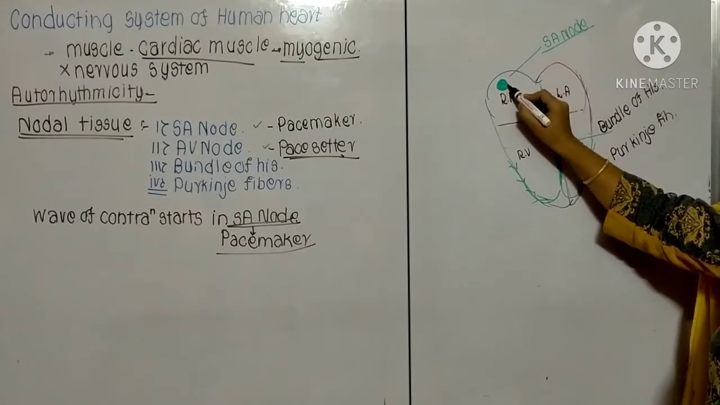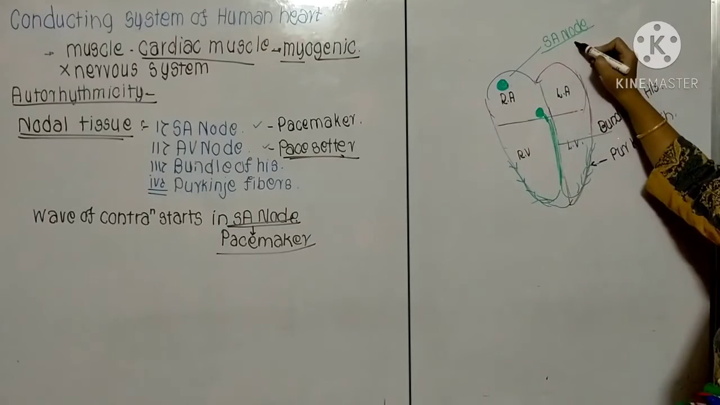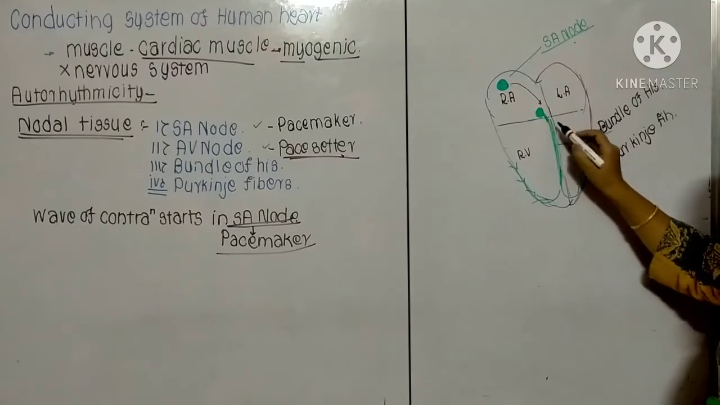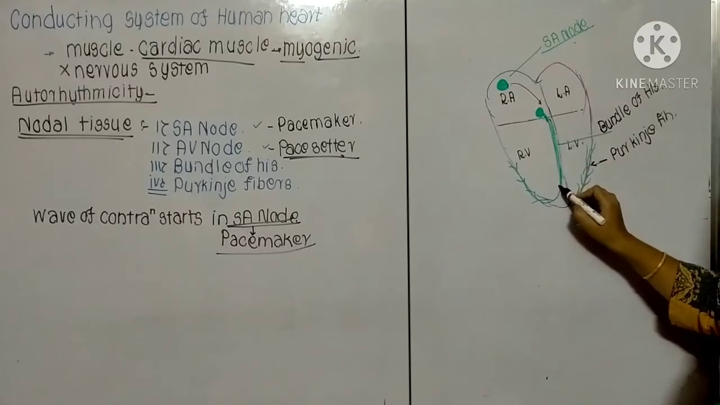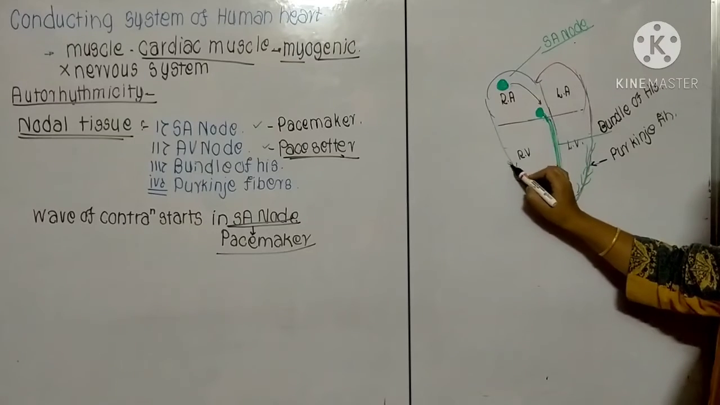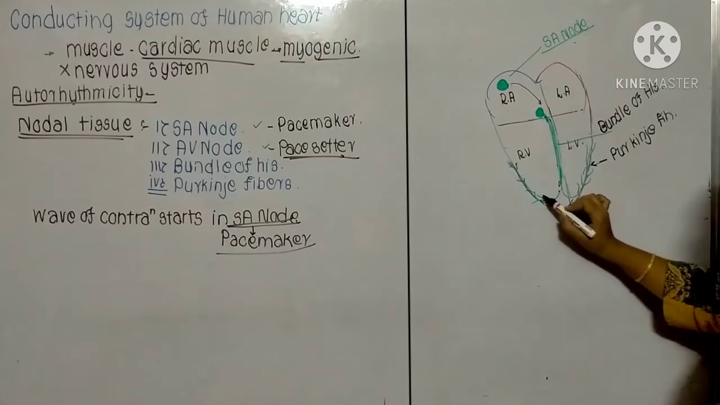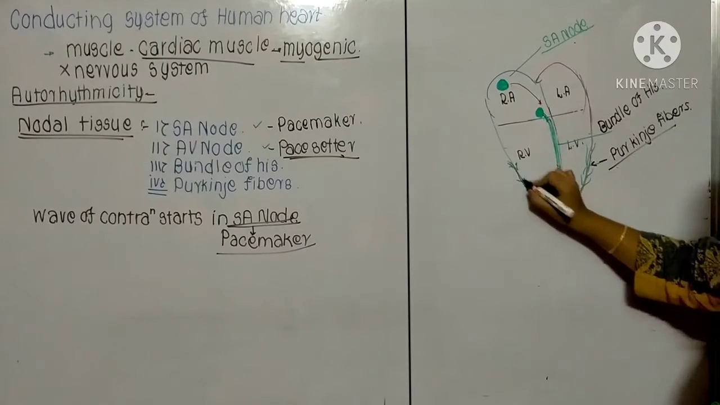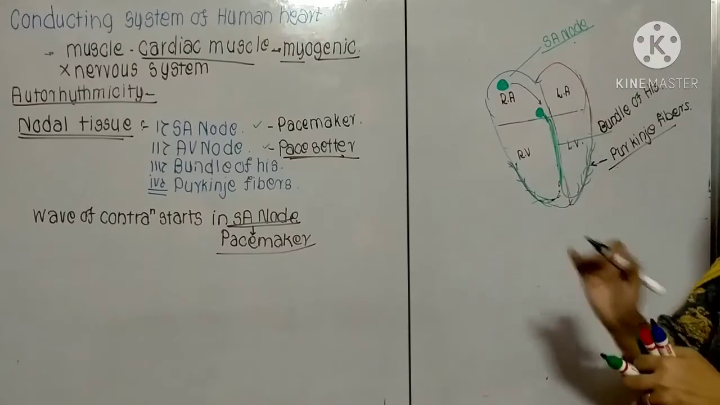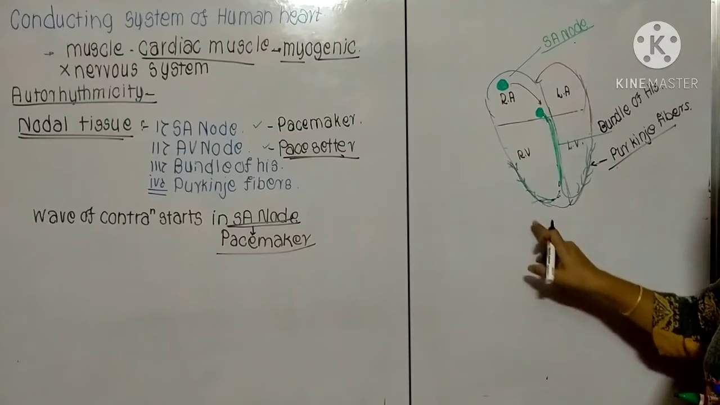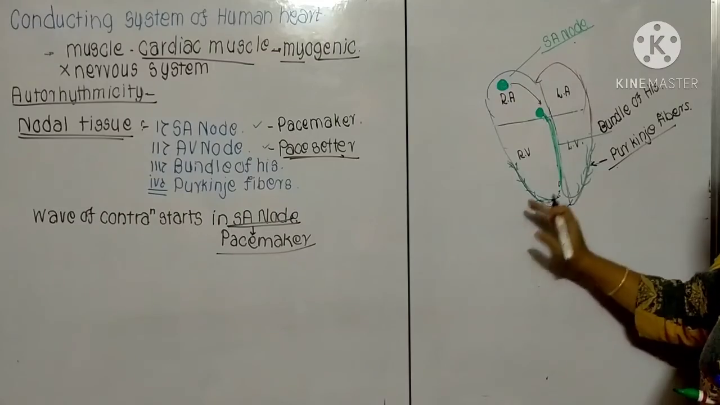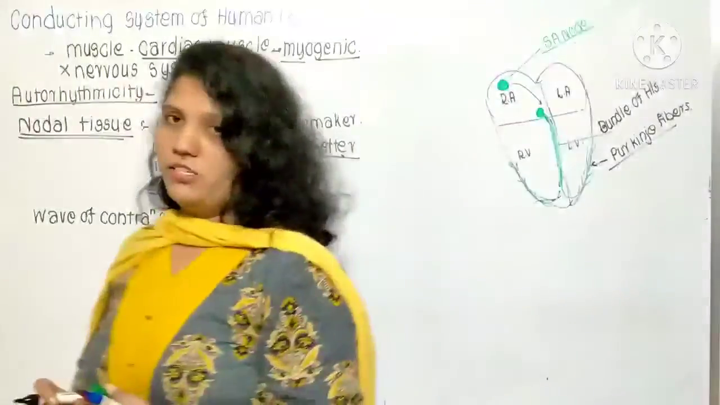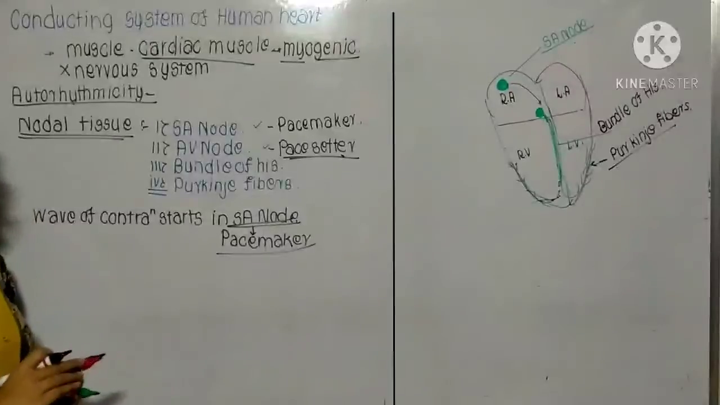The wave of contraction generates in the SA node. That's why the SA node is known as a pacemaker. Then this wave of contraction enters into the AV node. From the AV node, it enters into the bundle of His. From the bundle of His, it enters into the ventricle through the Purkinje fibers. These Purkinje fibers are present in the myocardium, the middle region of the heart, in the cardiac muscle, and that's why the heart is responsible for the contraction and the relaxation. So this is about the conductive system of the heart.